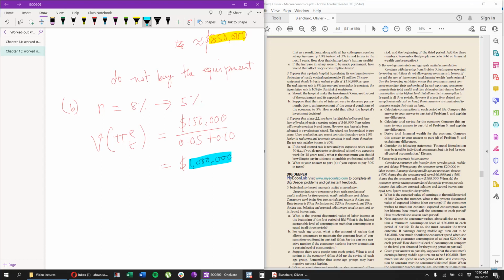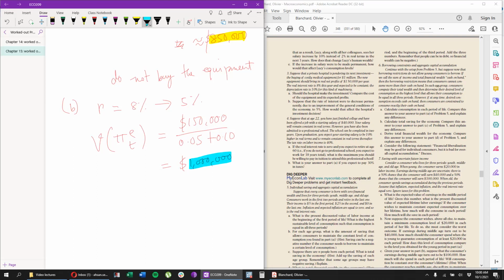So over here, it depends on your interpretation. You may say that since this is a private hospital, they're still not making a profit. So without making a profit, it doesn't make sense for them to make this investment. That is correct. Or you may say that although they're not making a profit, they're not making a loss either.